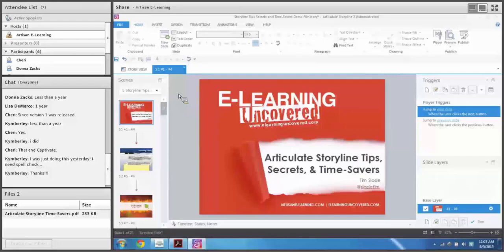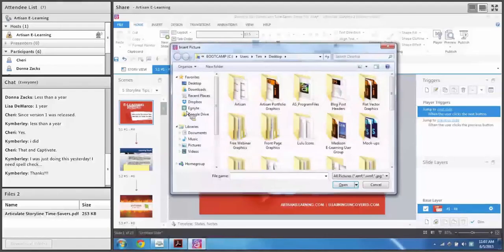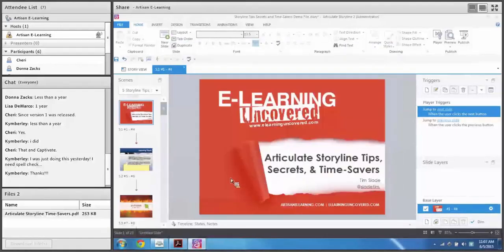Is it Control? No, it's Alt. It is the Alt key. When you hit the Alt key on your keyboard, it brings up numbers. So you can do something like hit number 5, and it automatically goes right into inserting a picture. So you just press Alt, it brings up the numbers, and then you just hit one of the numbers.